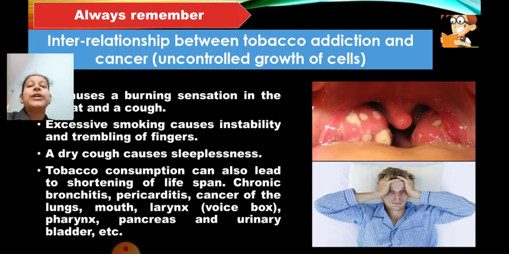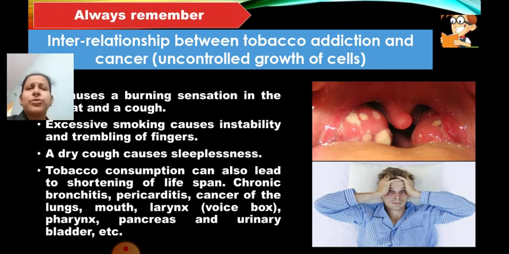Chronic bronchitis. Now I'll tell you what chronic bronchitis is; I'll show you the picture of it. It may cause pericarditis, and it may cause cancer of the lungs, mouth, larynx, that is your voice box, pharynx, which is there inside, pancreas and the urinary bladder, etc. So you can imagine that just chewing tobacco, or tobacco in the form of smoking cigarettes, can cause so many things.